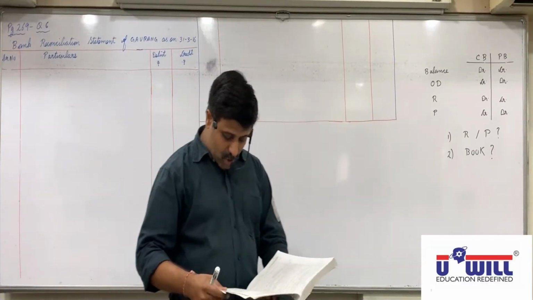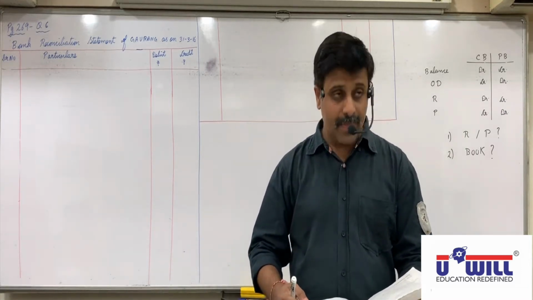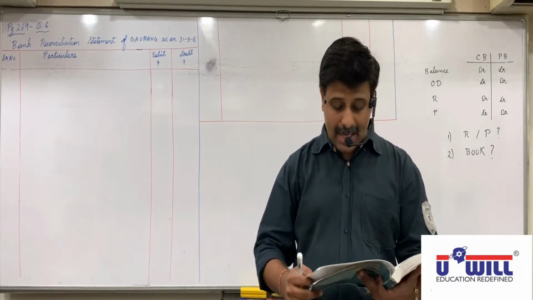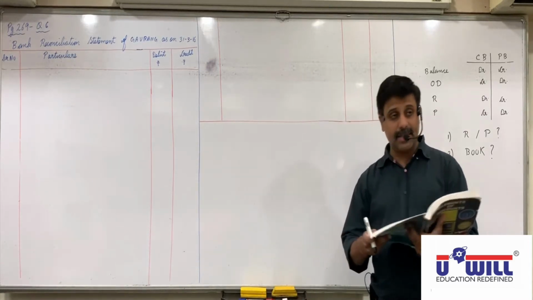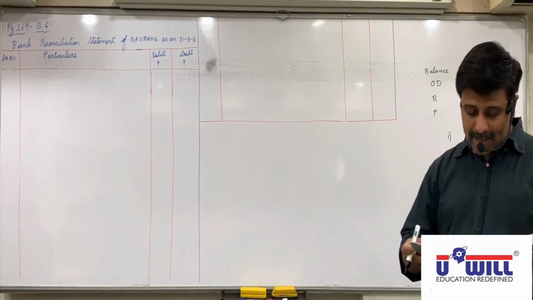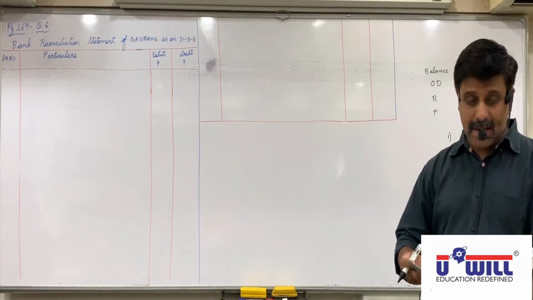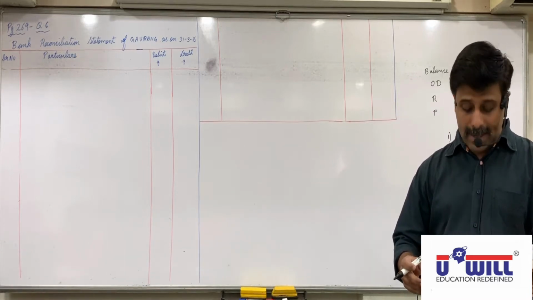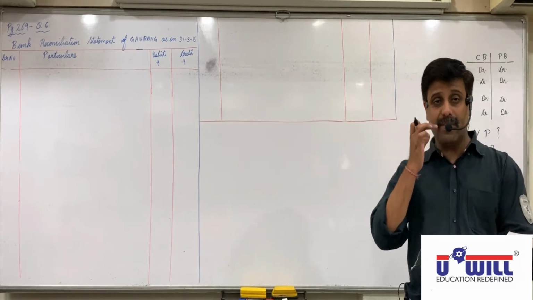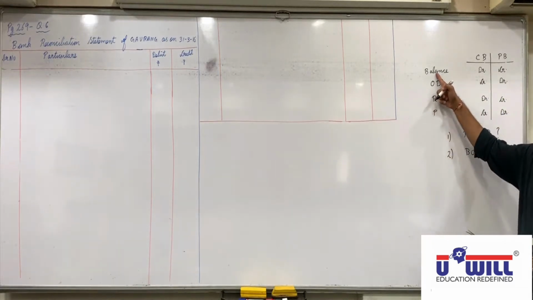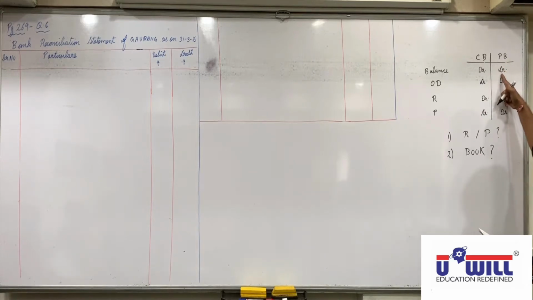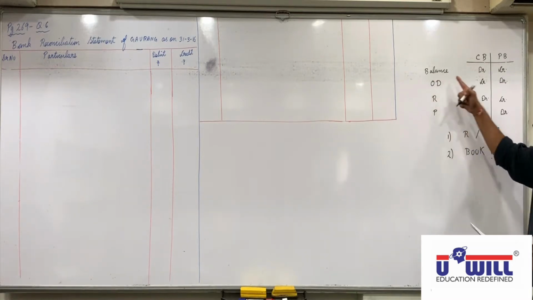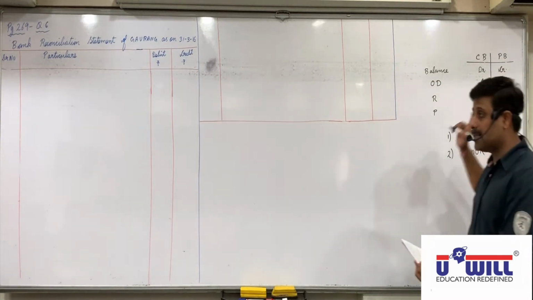Yes, be attentive. Page 269, question number 6. Bank balance as per passbook of Gaurang on 31/3/16 was rupees 10,000, which does not tally with the bank balance as per cash book. Underline bank balance, underline passbook. Now listen here, everyone. See, bank balance as per passbook. Where will we write? Credit side. Any doubts with this? Once again, it is bank balance as per passbook. Where will we write? Credit side. Write down.